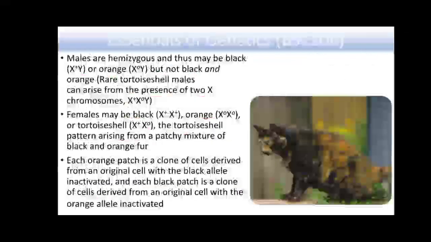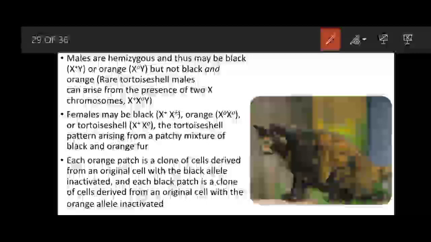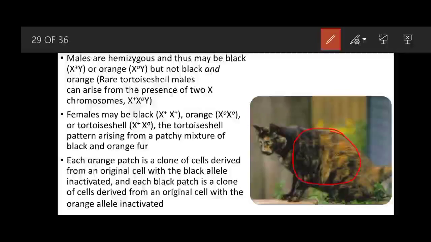And in this figure you can see that this is the cat and it has different colors at different places of the body. Males are hemizygous and thus may be black. If males have the X plus allele, they will be black, or if they have the X not allele, they will be orange. But they cannot be both black and orange, just like this female cat.